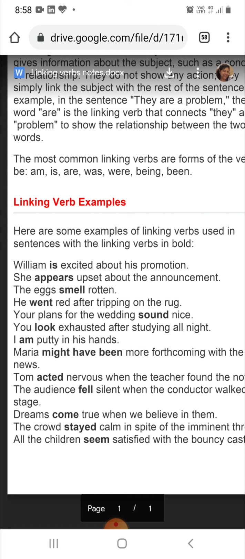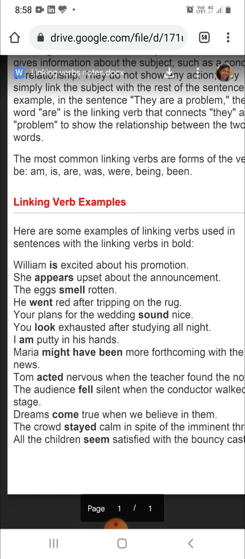So though there was a threat which was imminent, seen clearly, but still the crowd stayed calm. So the word stayed is used as a linking verb.